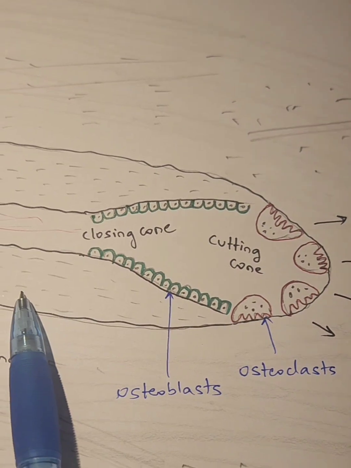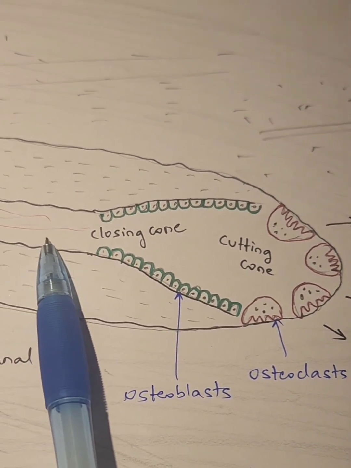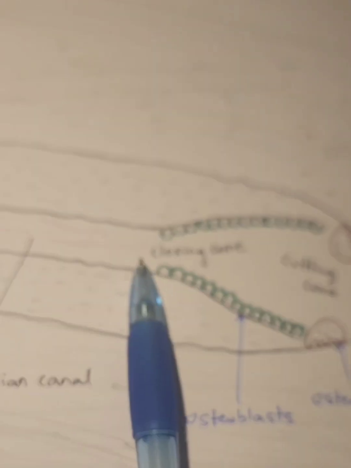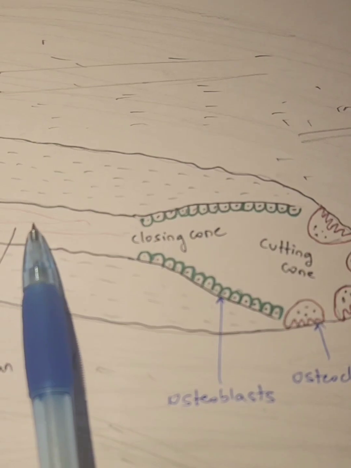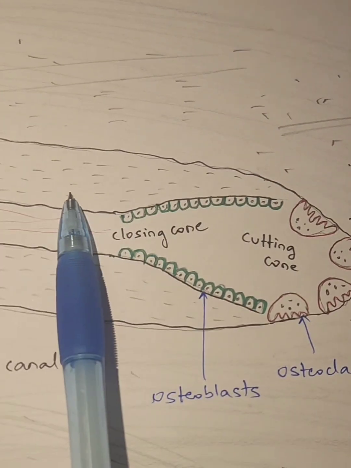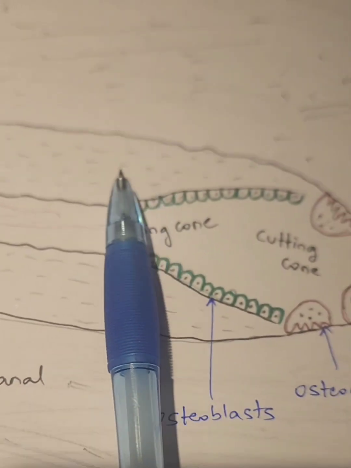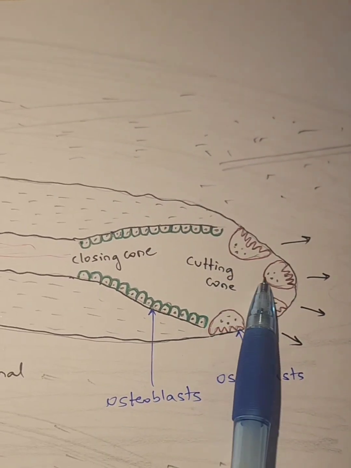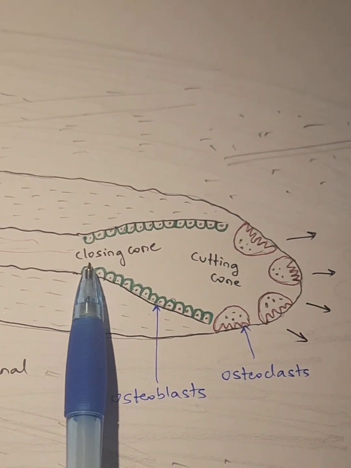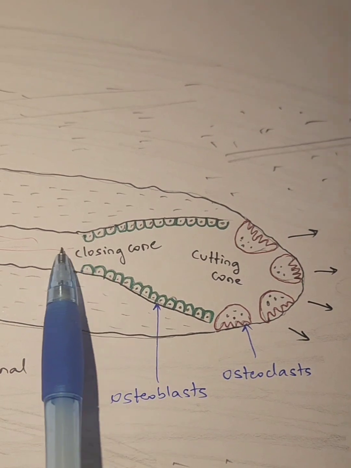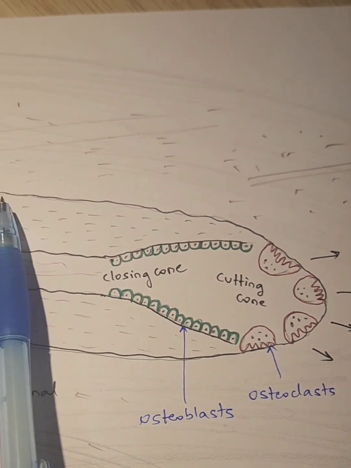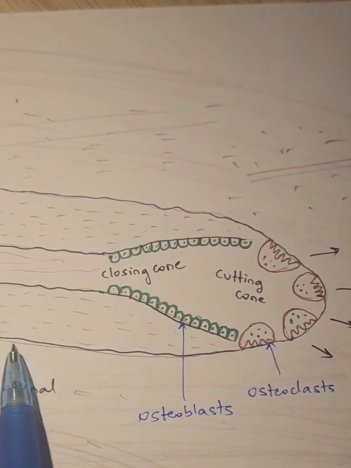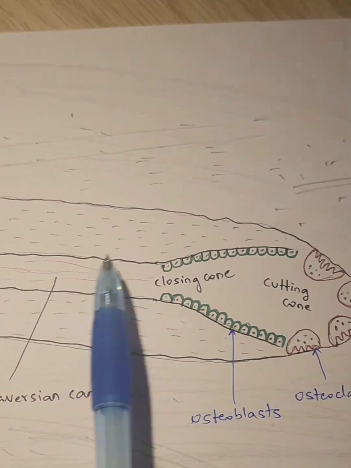and that goes on increasing in its thickness and slowly closes the cavity, and finally a Haversian canal is formed in the center. All these are the osteocytes which are trapped in between the newly formed lamellae. This is the cutting cone, this is the closing cone. Cutting is done by osteoclasts, closing is done by osteoblasts. These are the outer limits for the new Haversian system, and this is the Haversian canal.